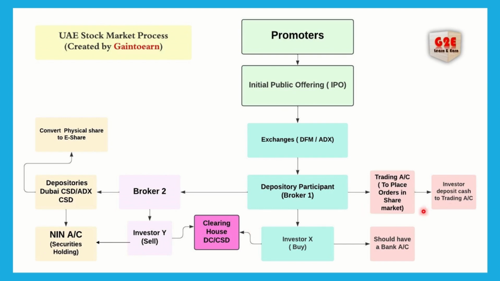So you require two accounts: a trading account as well as a NIN account. In the NIN account, all the assets will be saved, and the trading account is helpful for transactions of buying and selling. Understood? I already told you exchanges are available, and you cannot straight away go and buy shares, right? You require a broker, and only the broker opens the trading account. In the same way, stocks are stored under the NIN account. This NIN account is provided by depositories.